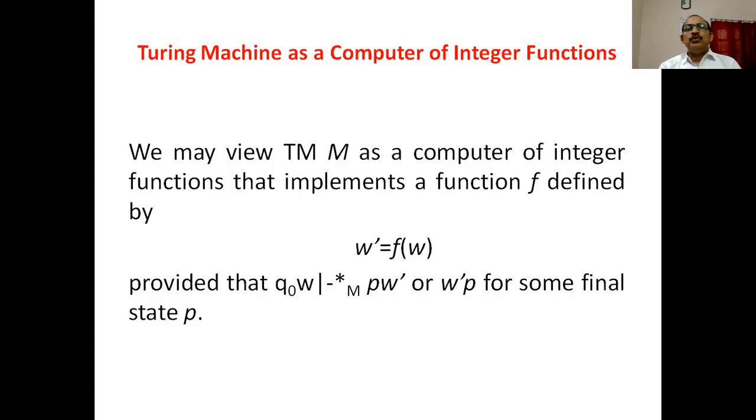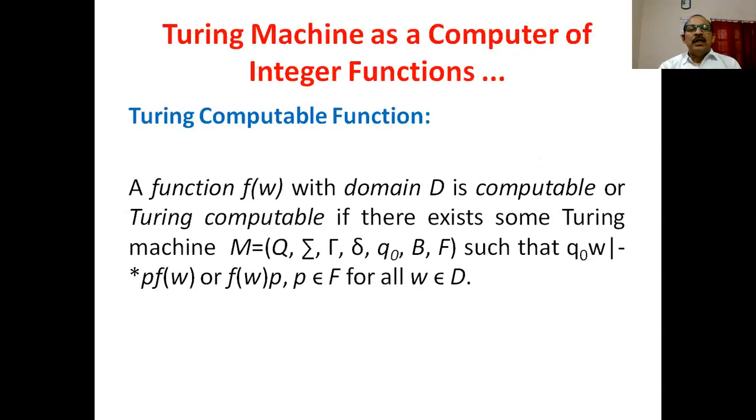Next topic. We can view Turing machine as a computer of integer functions that implement a function f defined by w' = f(w), provided that the machine starts from initial configuration q0w and halts at pw' or w'p, where p is an element of F. In other words, we can say that a function f(w) with domain D is Turing computable if there exists some Turing machine such that the machine starts from q0w and halts at p f(w) or f(w)p, where p is an element of F, for all w in D.